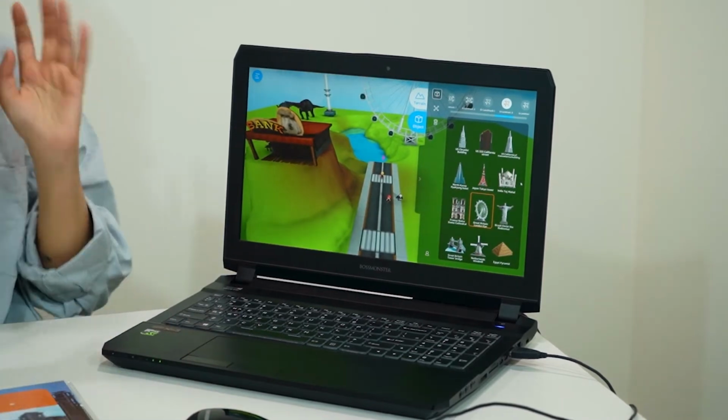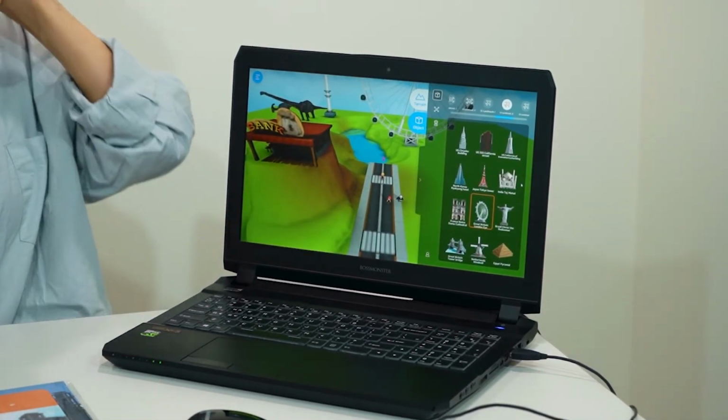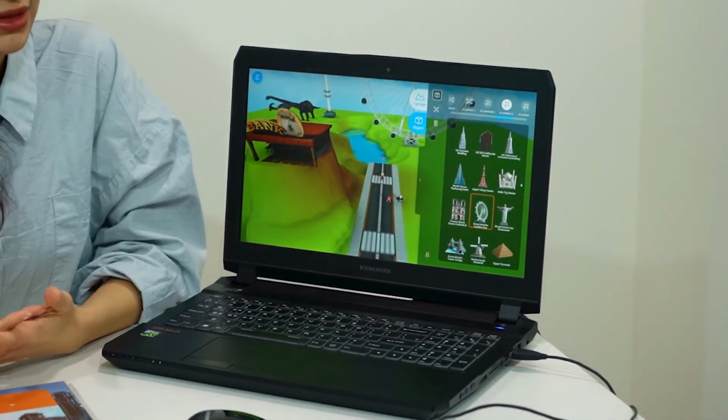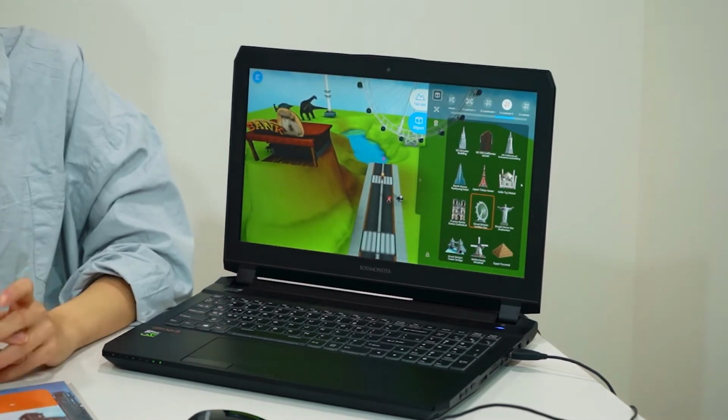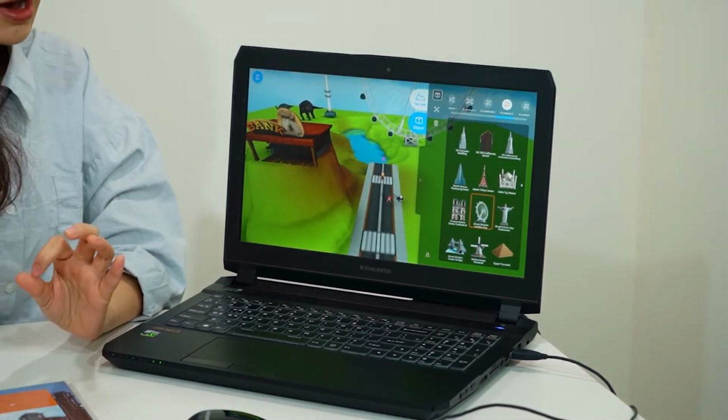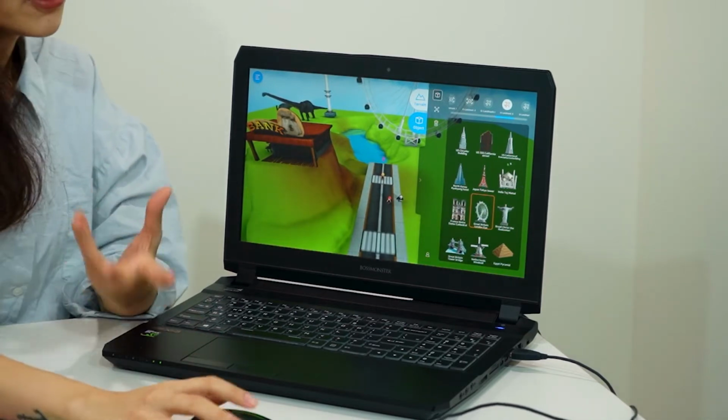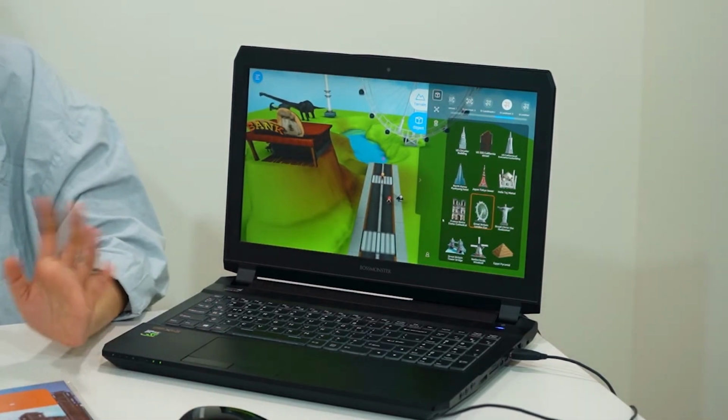Now, we can create all kinds of worlds in this way. And let's say I'm done creating my world. What happens next? There's two things. First is I can actually create the VR version of it. Now, that's why they call it VR. What is that? What is VR?